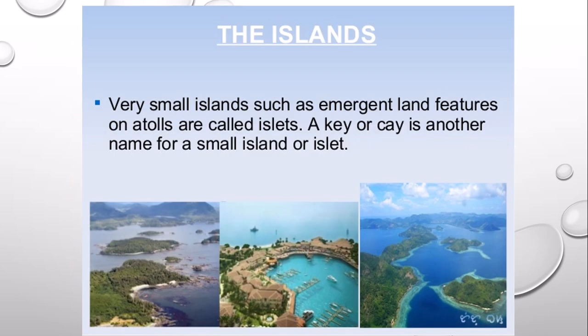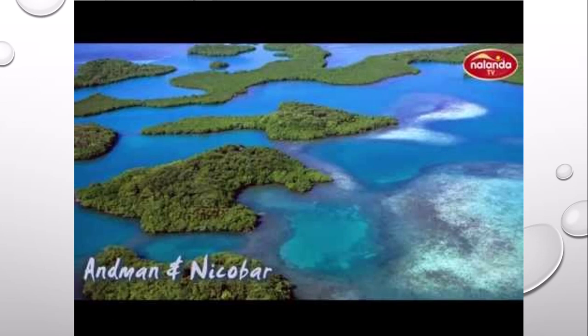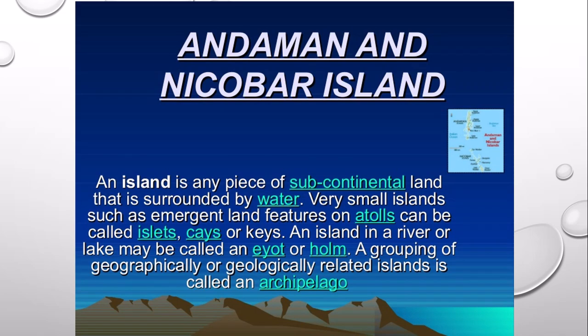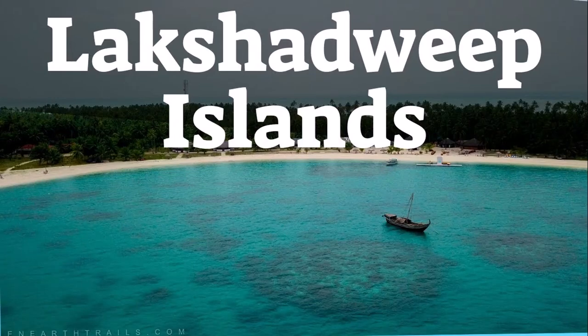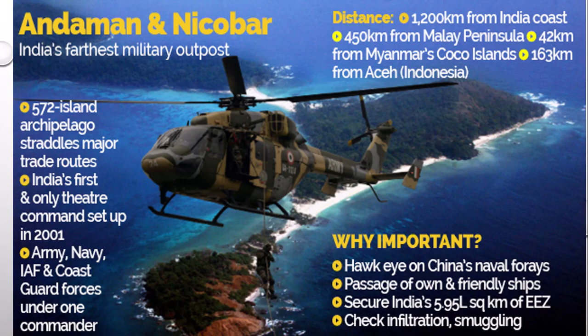So India has two major island groups, namely the Andaman and Nicobar Islands and also Lakshadweep. The former, the Andaman and Nicobar Islands, consists of 572 islands and is located in the Bay of Bengal, and the latter, Lakshadweep, has 27 islands and is located in the Arabian Sea. The islands of Andaman and Nicobar are largely a tectonic and volcanic region.